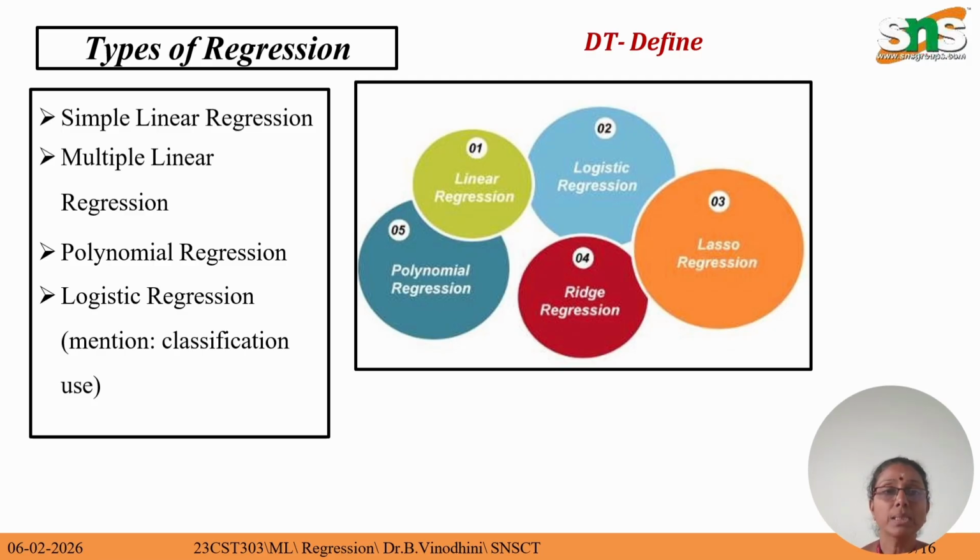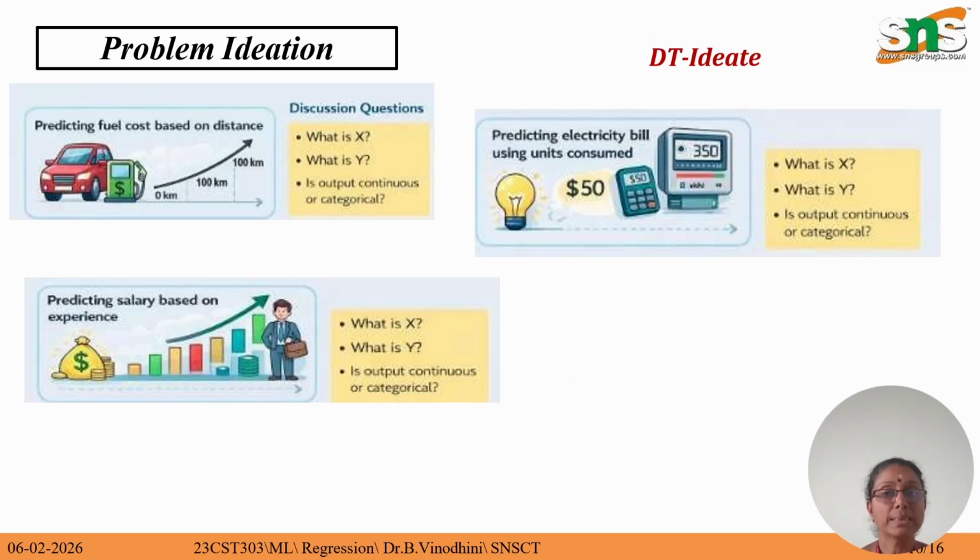Next is the types of regression. We have linear regression, with simple linear and multiple linear regression, and we have ridge and lasso regression algorithms. Based upon the problem, we choose the type of regression algorithm. Suppose I have only one independent variable, then we use simple linear regression.